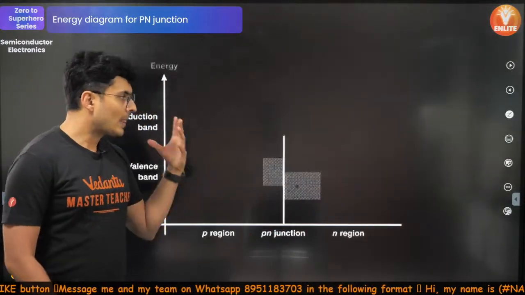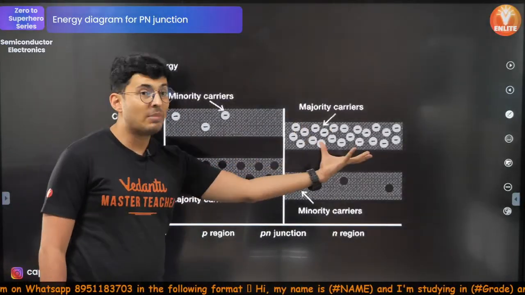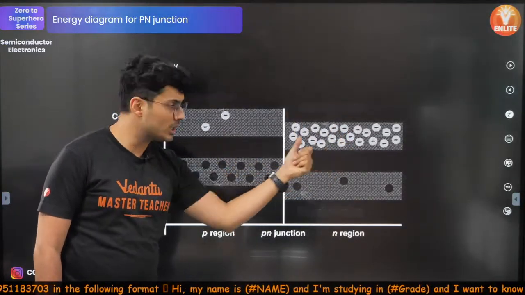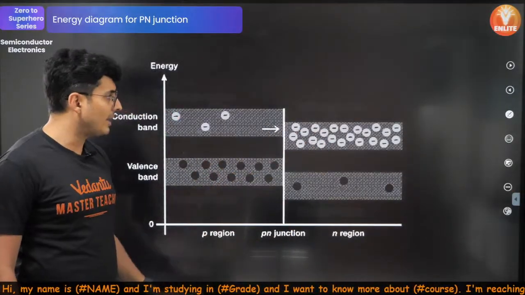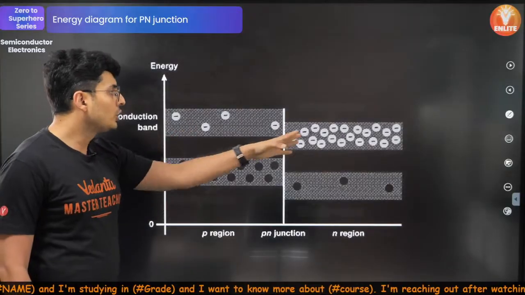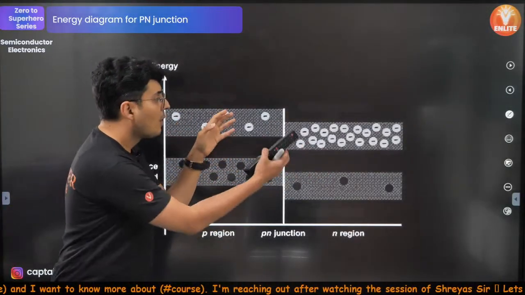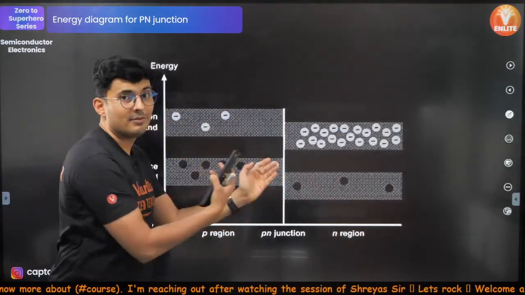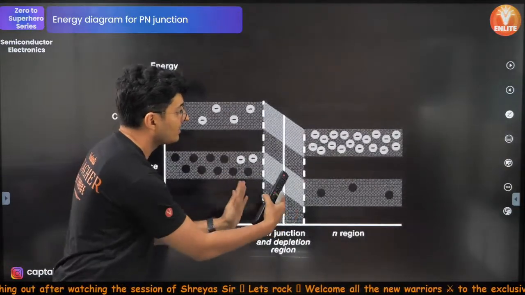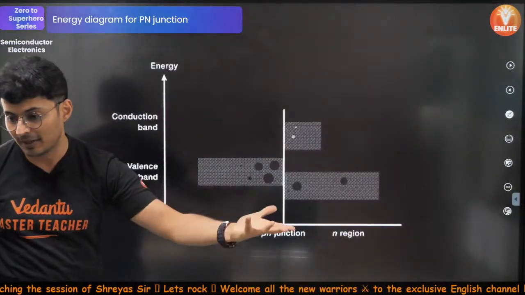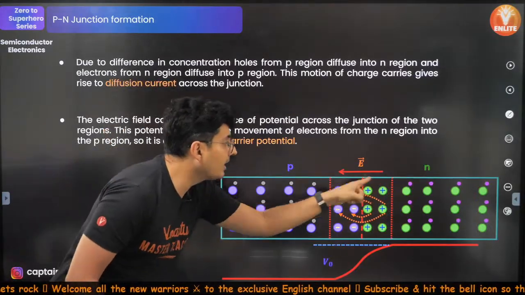Now, you can see in this graph, this is the energy graph. This is n-type, this is p-type. Majority carriers here are electrons, and here majority are holes. The moment they are close by, observe this animation: these electrons go to the p region. So there will be positive charges developed here, negative charges developed here, and a potential difference. The moment charges are there, charge separation is there, there is an electric field.